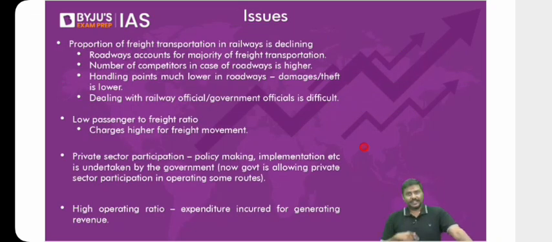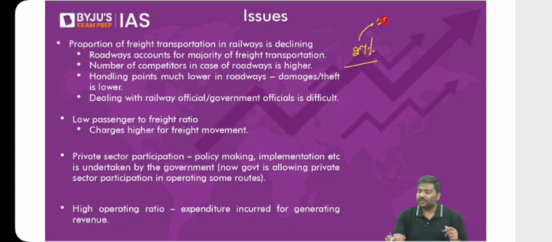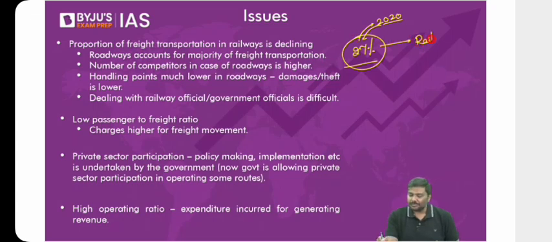Point number one: historically, after we attained independence, most of the transportation in India was happening through railways, and road transportation accounted for a very, very small portion. But if you find out what the system is today, how much is from railways and how much from roadways, you'll be surprised: somewhere around 27%. I'll go with the government document. It will change automatically, but the government document back in 2020 stated that around 27% of the total transportation in India, especially goods transportation, is done through railways.